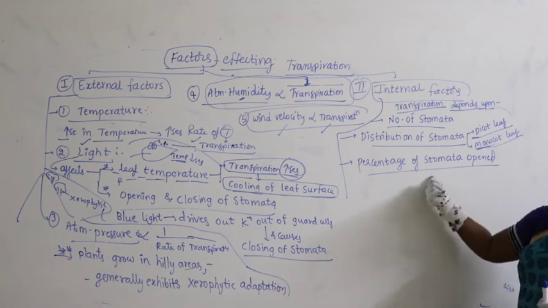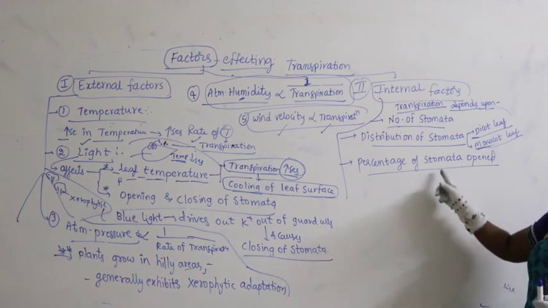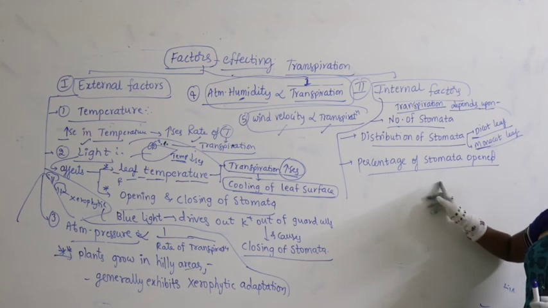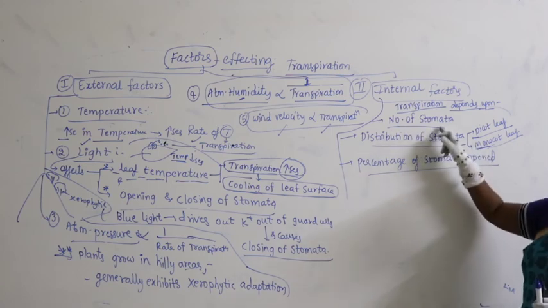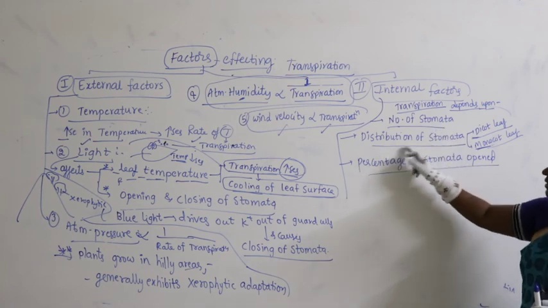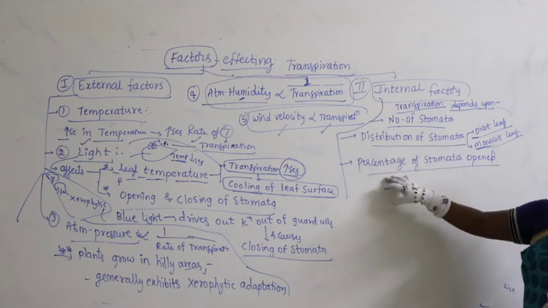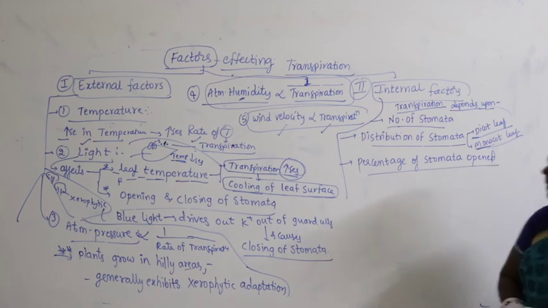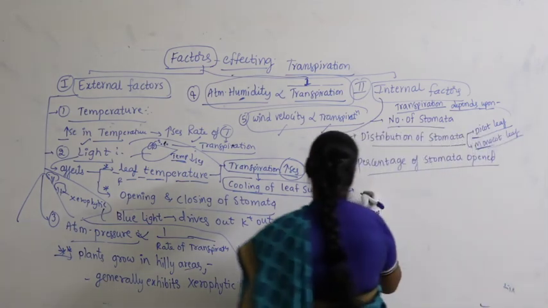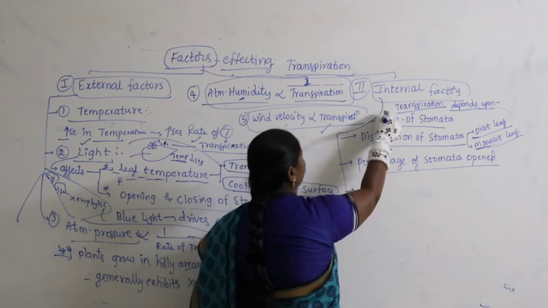This is also one of the factors which decides the rate of transpiration. These 3 points are related to stomata, because transpiration occurs through stomata: how many are there, how they are distributed, and what percentage of stomata participate in transpiration.